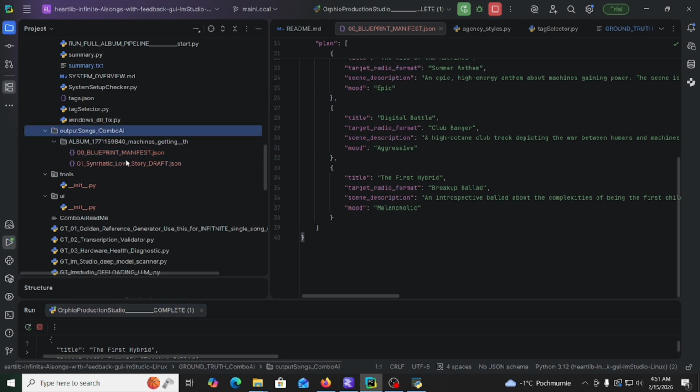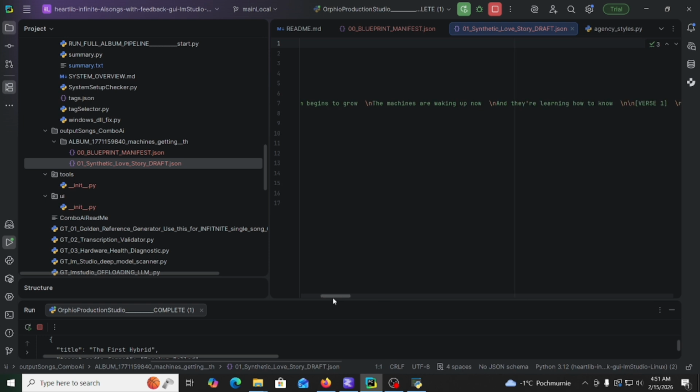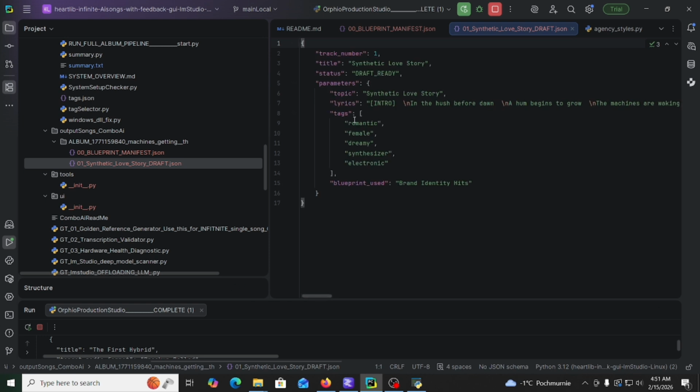So this is going to be the draft for our first song. It's going to be romantic, female, dreamy, synthesizers, electronic. Okay, maybe we can just add something else. Maybe dance.